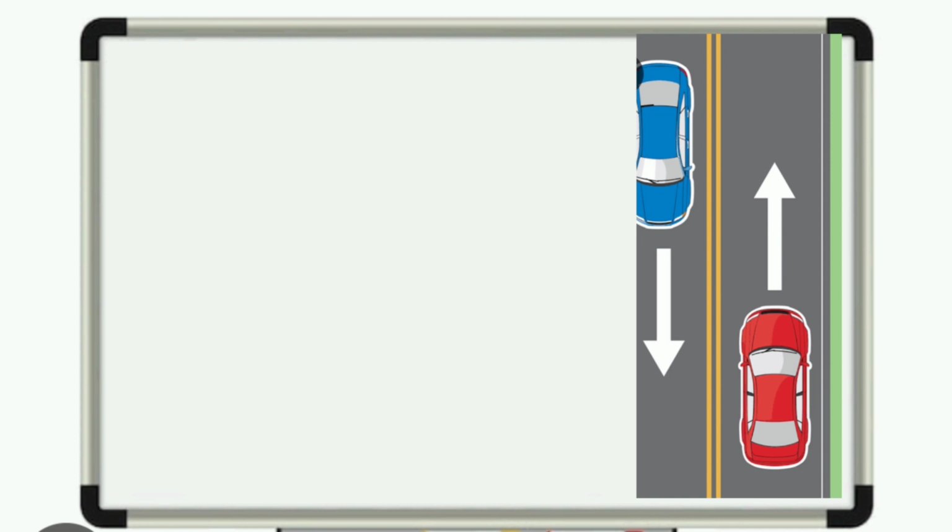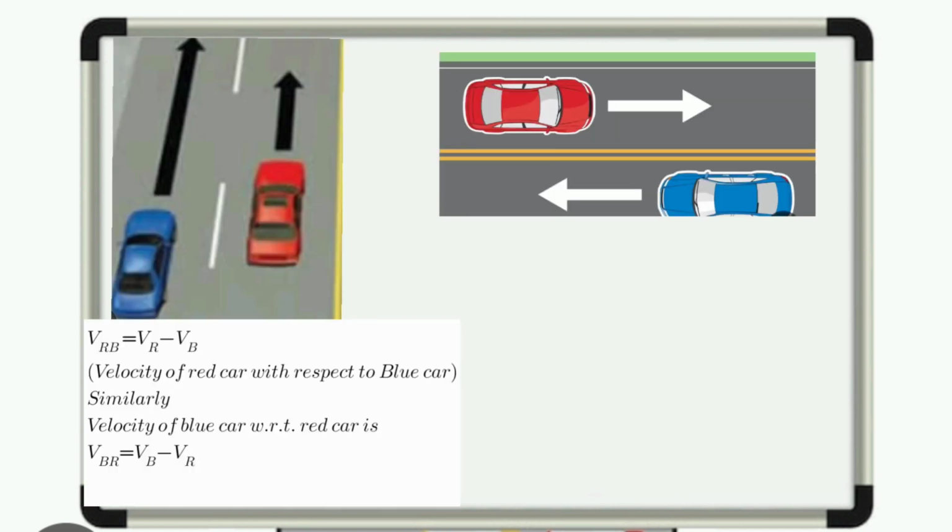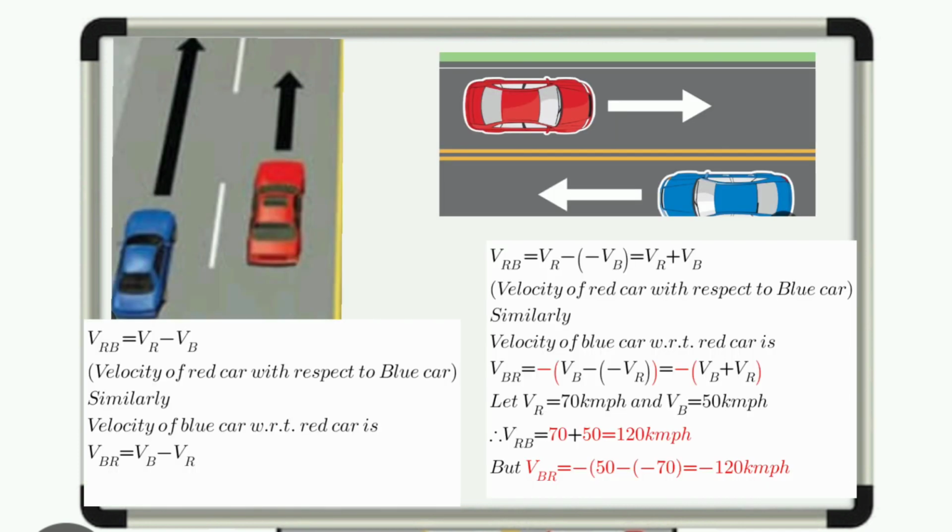Therefore, when two cars are traveling in the same direction, their relative velocity is equal to the subtraction of the magnitudes of their velocities, whereas when two cars are traveling in opposite directions, their relative velocity is equal to the addition of the magnitudes of their velocities.